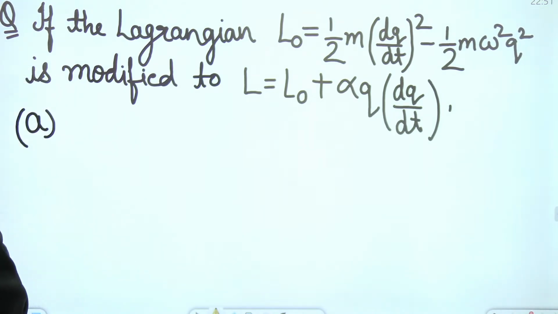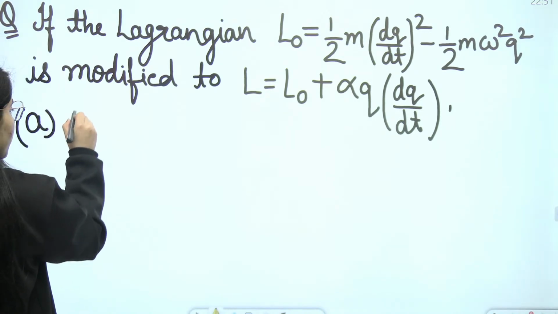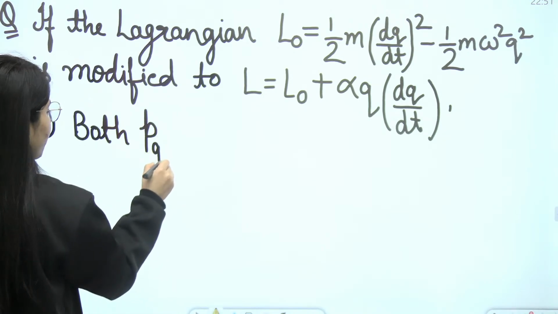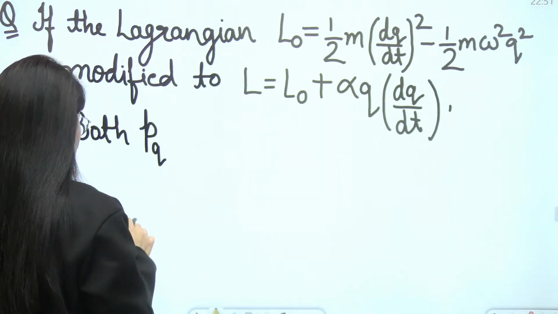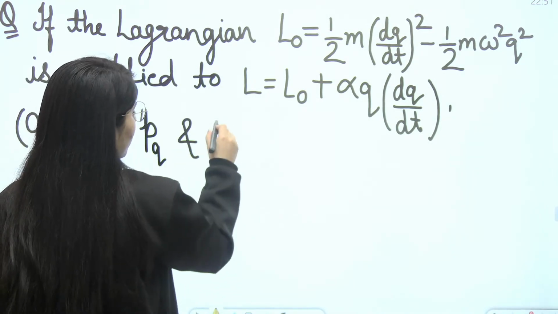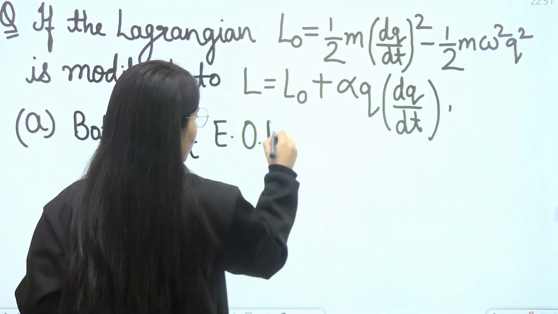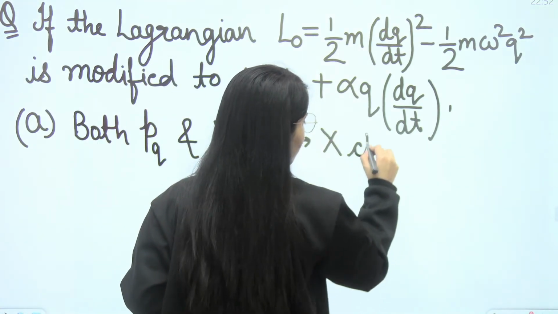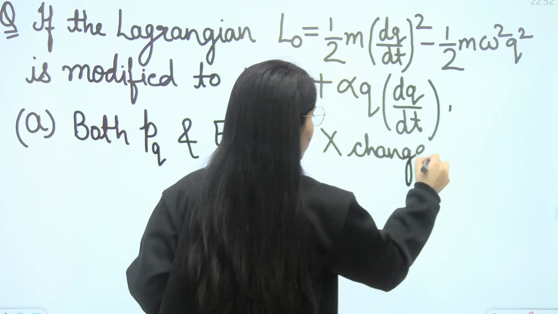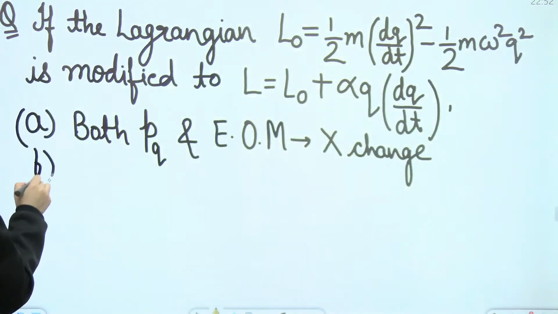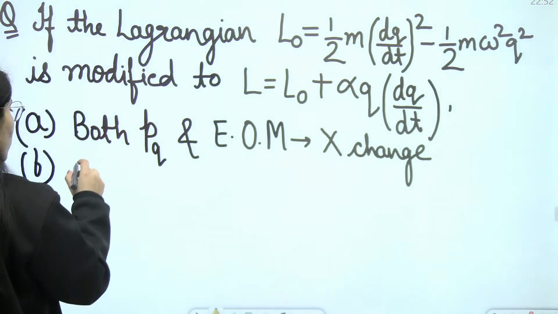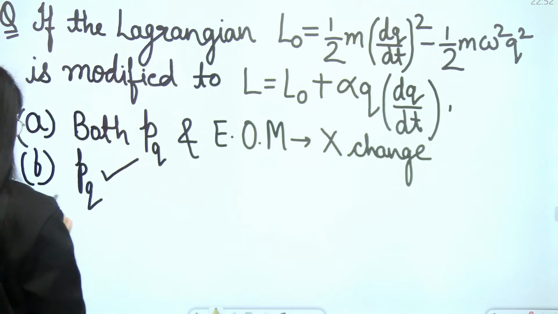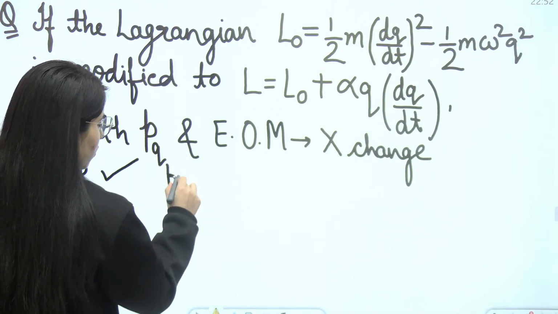The options are: option A, both the canonical momentum, which is going to be PQ, and the equation of motion do not change. Option B is canonical momentum, that means PQ, changes, but the equation of motion does not change.